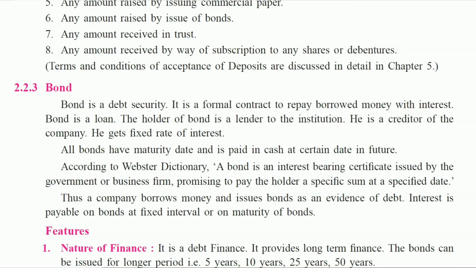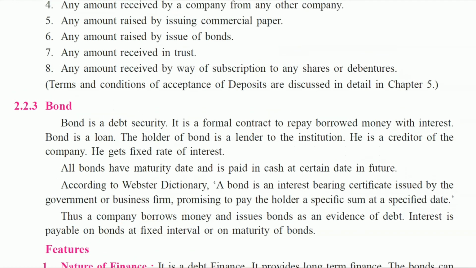So, any amount collected by the company is known as deposit except these 8 points. What are the 8 points?